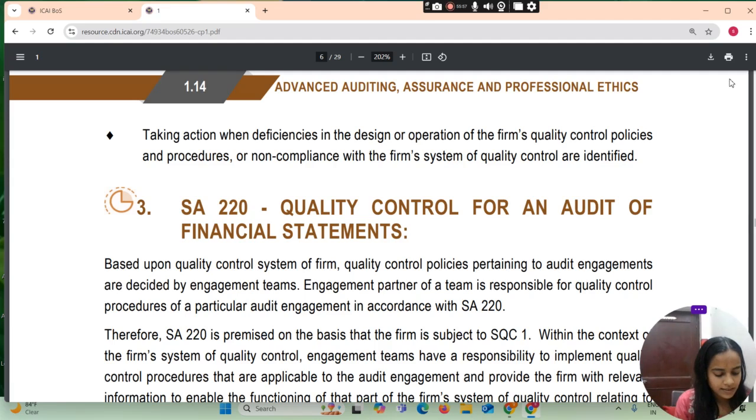Within the context of the firm's system of quality control, engagement teams have a responsibility to implement the quality control procedures that are applicable to the audit engagement and provide the firm with relevant information to enable the functioning of that part of the firm's system of quality control relating to independence. Engagement teams are entitled to rely on the firm's system of quality control unless information provided by the firm or other party suggests otherwise.